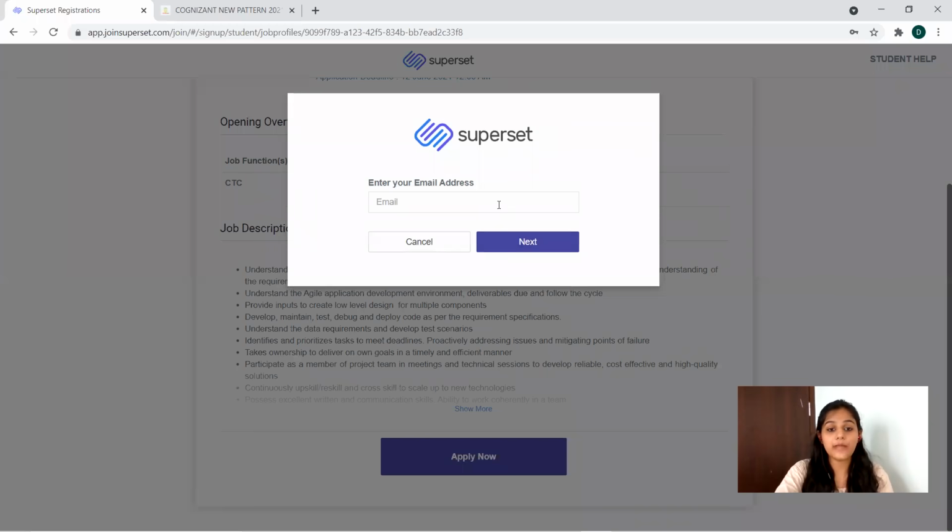So we have to provide the mail ID here. So as an example, okay, I'm giving some random mail ID.